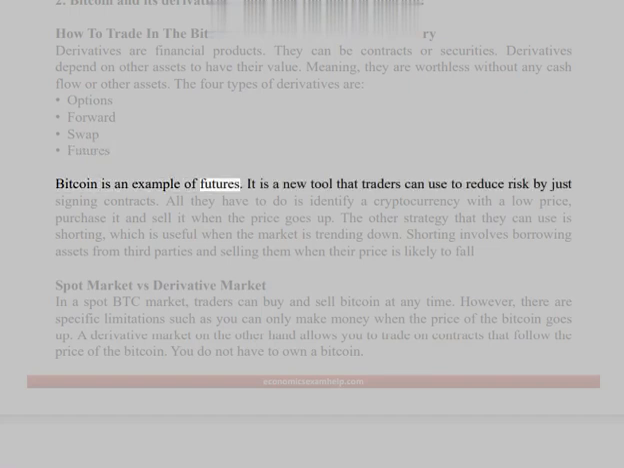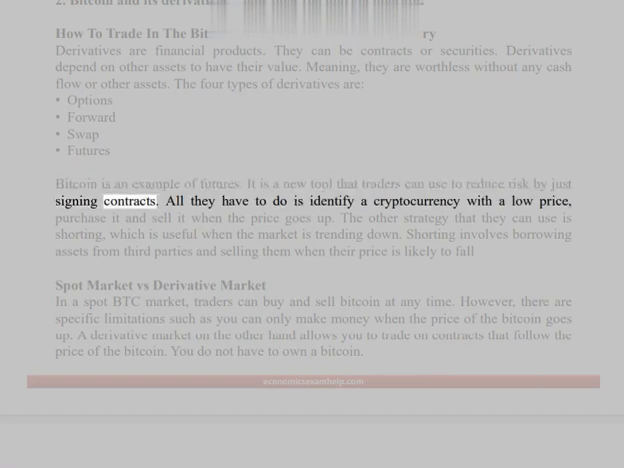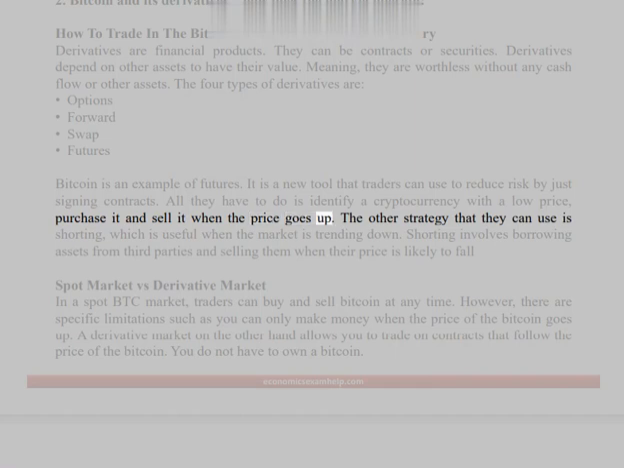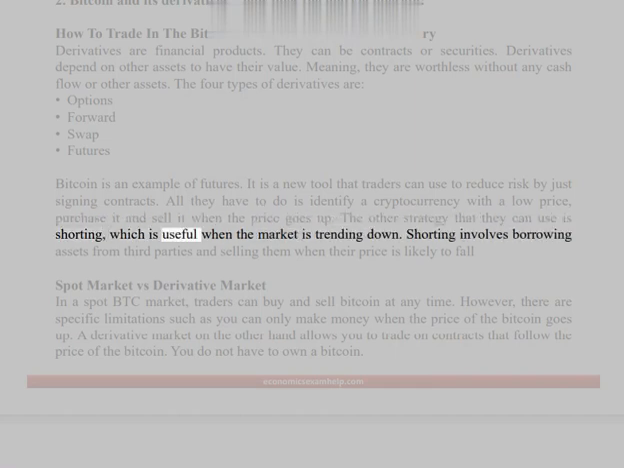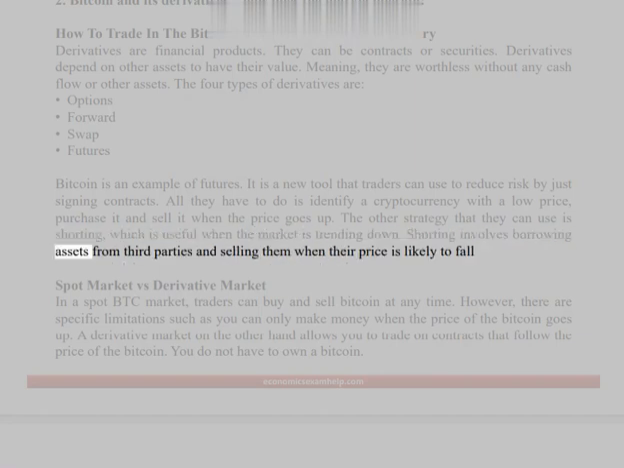Bitcoin is an example of futures. It is a new tool that traders can use to reduce risk by just signing contracts. All they have to do is identify a cryptocurrency with a low price, purchase it and sell it when the price goes up. The other strategy that they can use is shorting, which is useful when the market is trending down. Shorting involves borrowing assets from third parties and selling them when their price is likely to fall.